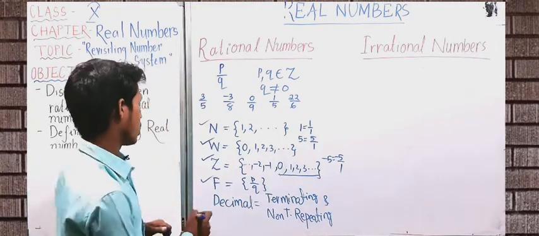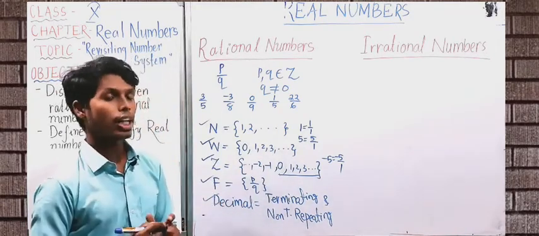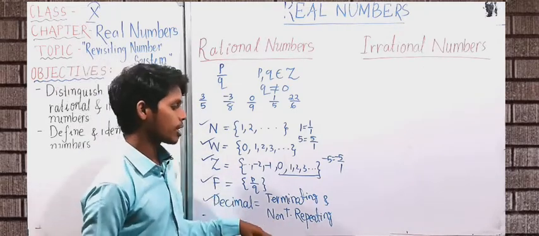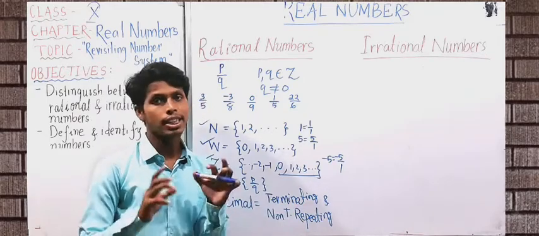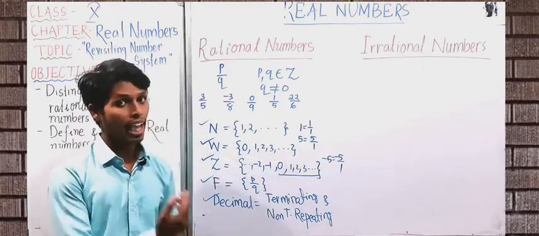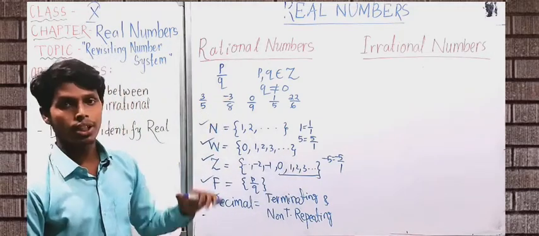So the numbers that we have already studied, natural numbers, whole numbers, integers, fractions, terminating decimal numbers and non-terminating repeating decimal numbers, they are all called rational numbers as they can be written in p upon q form.